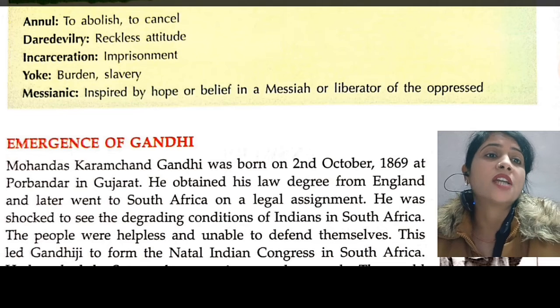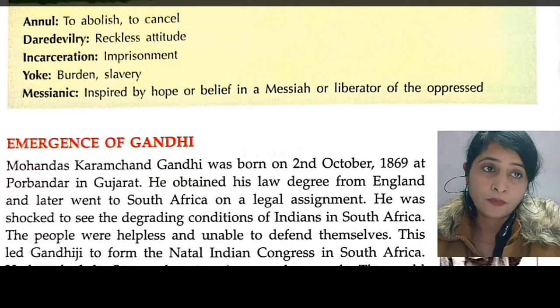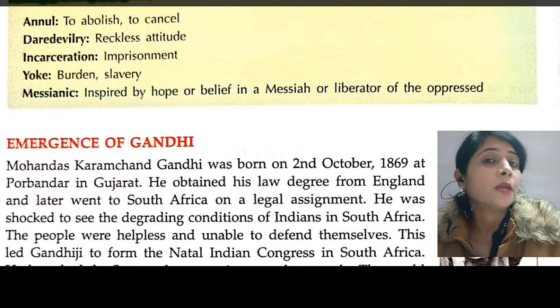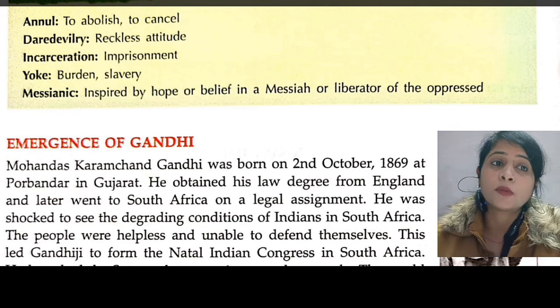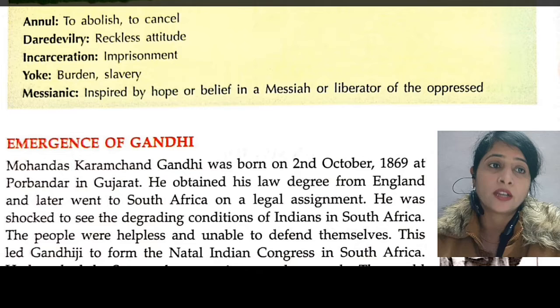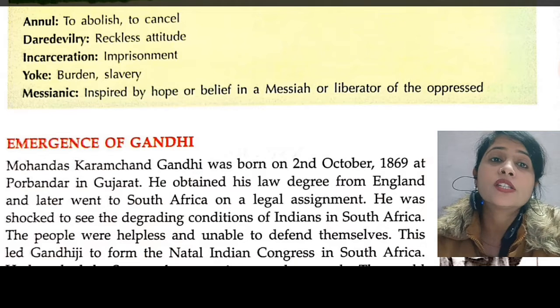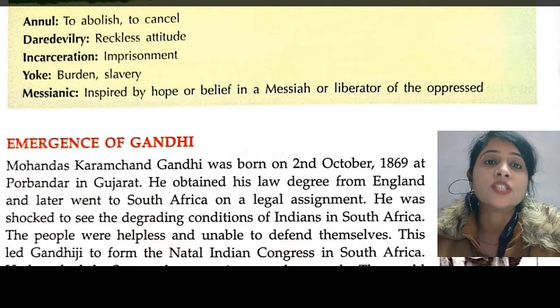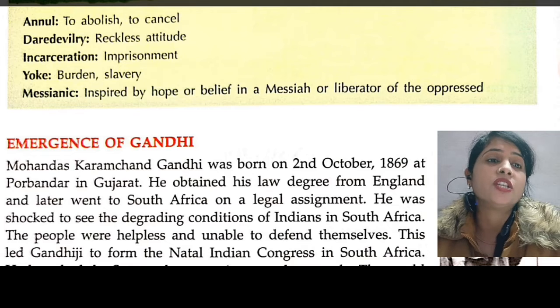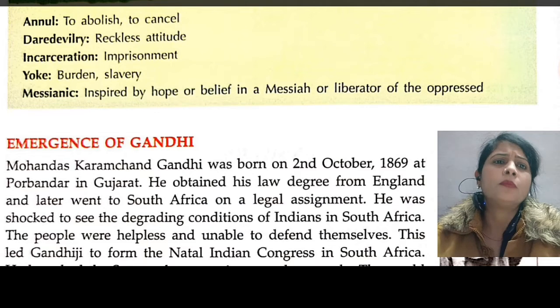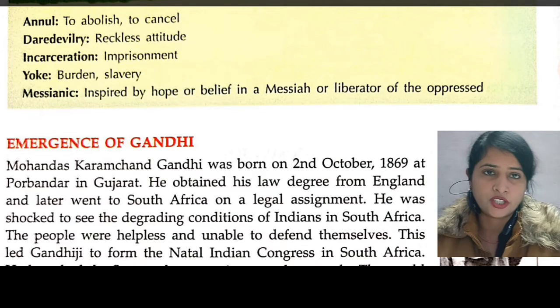Now we start our chapter with the emergence of Gandhiji. First of all, we discuss the emergence of Gandhiji in our Indian freedom struggle. We discuss the role of Gandhiji and a little introduction about him.